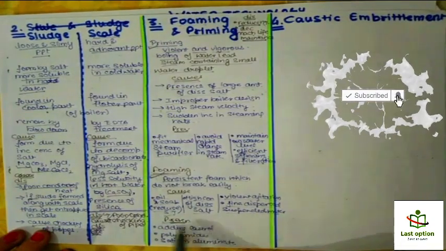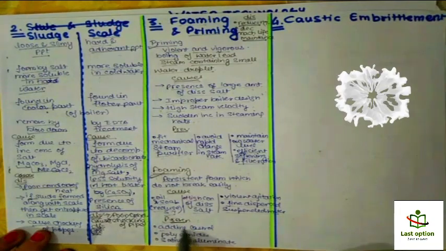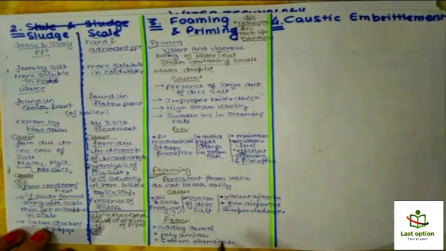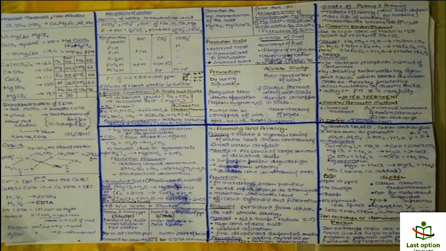And what are the prevention? How can we prevent foaming? By adding castor oil, polyamides, or sodium aluminate. So these are its prevention. So the next topic is caustic embrittlement. Cover the caustic embrittlement and further topics from this short note, so that we can cover all the topics in this revision video only.